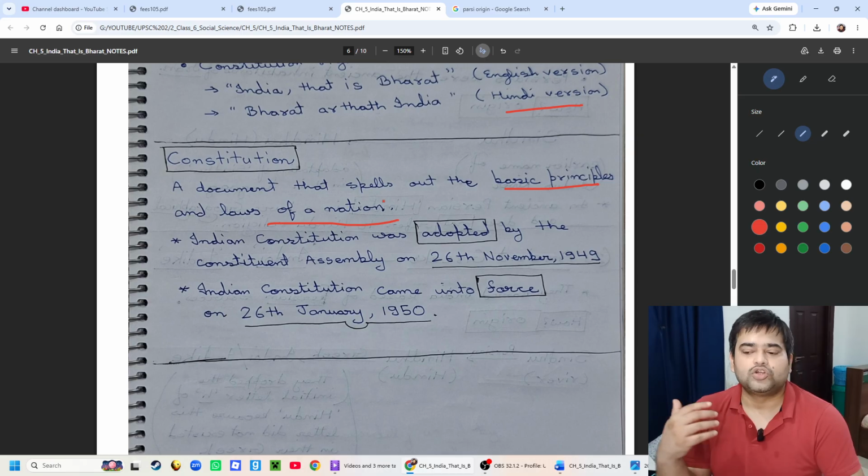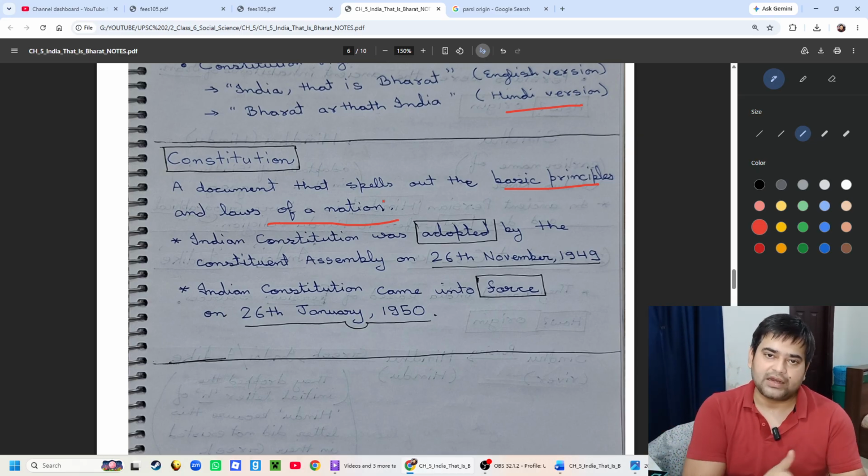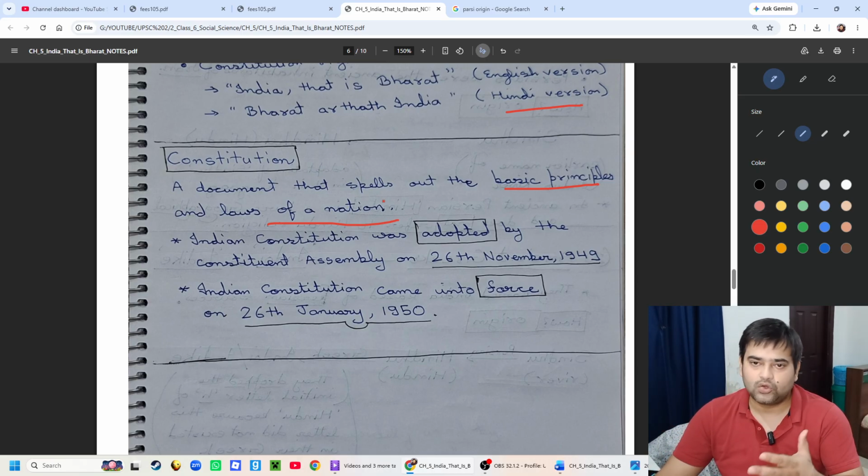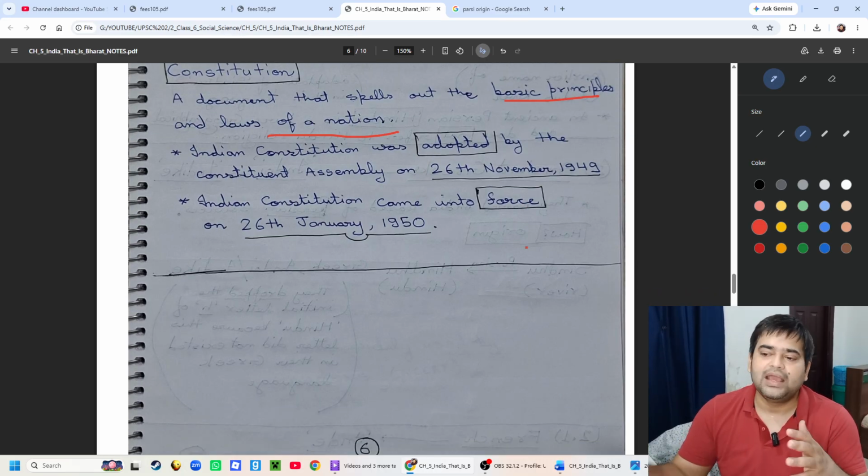There can be constitutions of other countries, the US, UK, France; in modern times almost all countries have a constitution in one way or another.